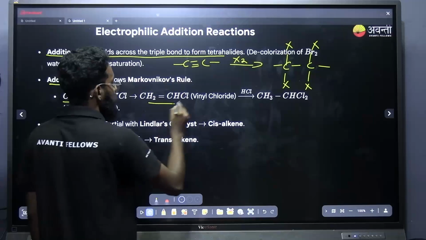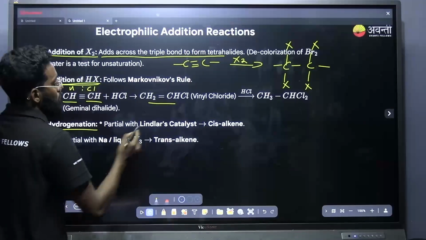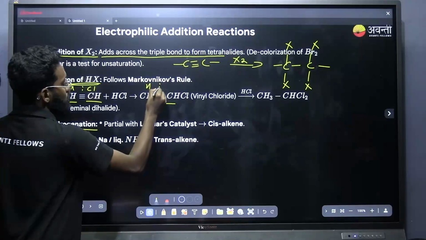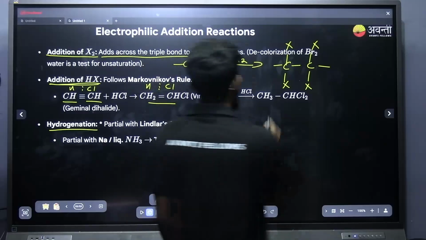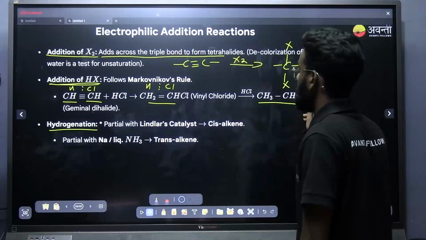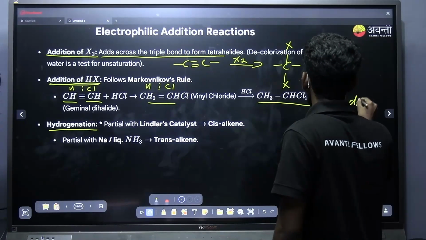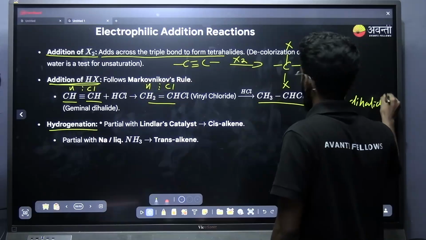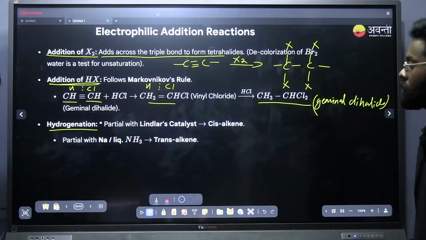Now this one will again be treated with HCl. That will follow the Markovnikov rule. Hydrogen will be added here and Cl will be added here, and what you will be getting is CH3CHCl2. This is the product. You will be getting a geminal dihalide. This is called a geminal dihalide. Yes, is it clear?